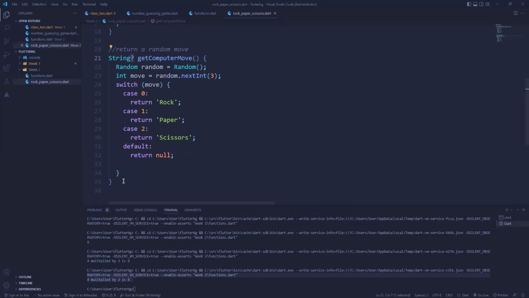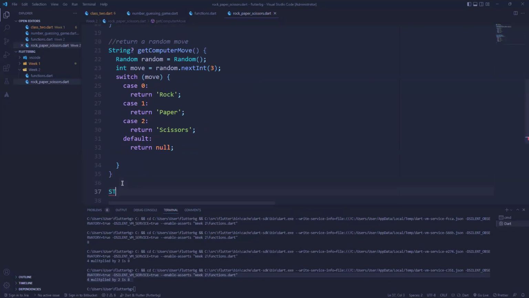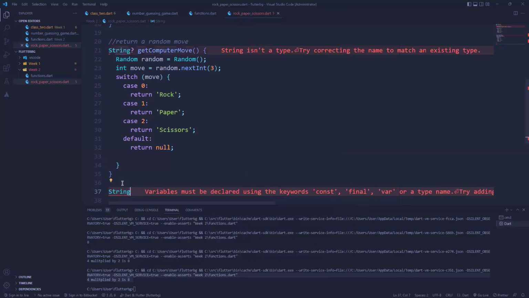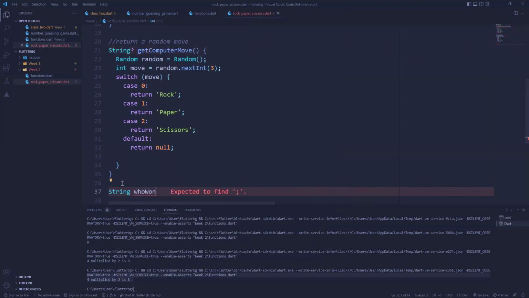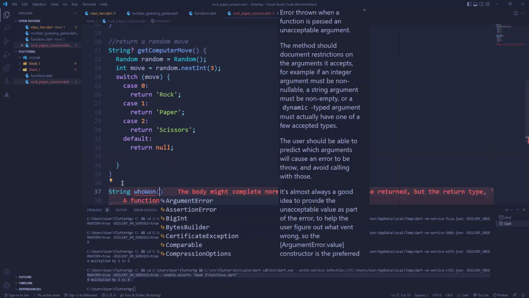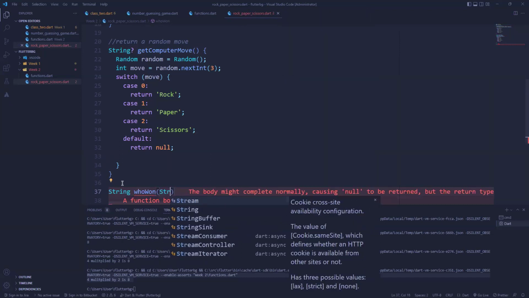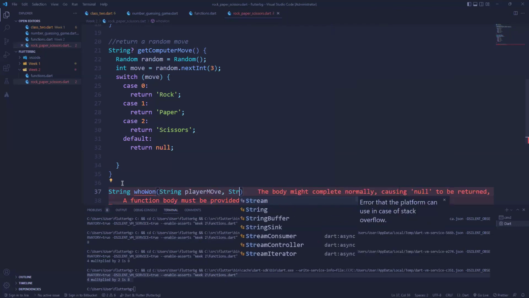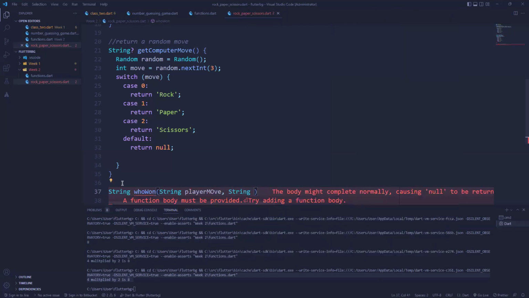The last function we'll create is to know who has won, right? Who has actually won this round? Who won? So let's say we'll call it who won, right? Now first of all, we need to get the player's move. We need to also get the computer move, right? We need those two things to know who has actually won.